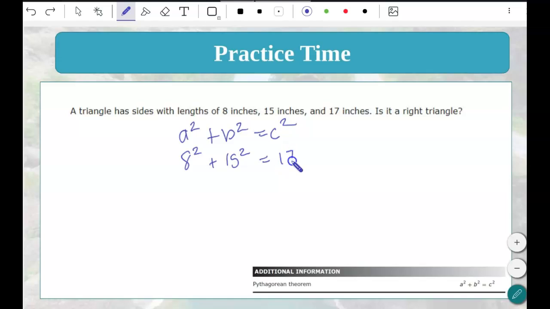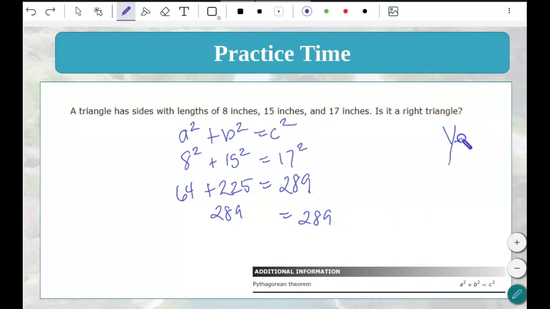What will it equal? 17 squared. 8 squared is 64. 15 squared is 225. You might need to use your calculator. 17 squared is going to be 289. You add 64 plus 225. It's 289. So yes, this is a right triangle.